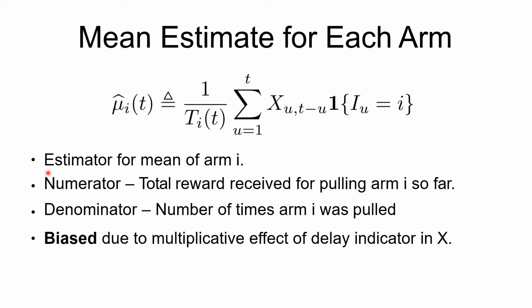Let us now consider an estimator at step T for the mean of the reward associated with arm i. The numerator of this estimator is the sum of all the observed quantities for all the pulls of arm i so far. The denominator is the number of times arm i has been pulled. Note that this is similar to the estimator of the reward in the UCB algorithm, except that the estimator is now biased because of the multiplicative effect of the delay indicator in X. Because as we have seen before, X equal to 0 does not necessarily mean that the reward is 0.